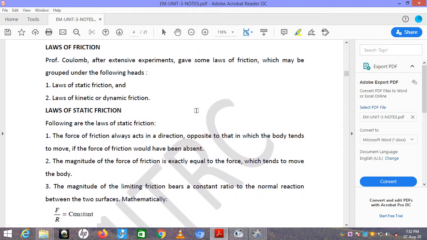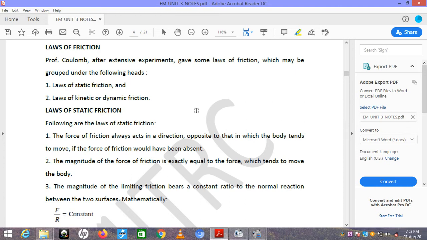The force of friction always acts in a direction opposite to that in which the body tends to move if the force of friction would have been absent. Second, the magnitude of the force of friction is exactly equal to the force which tends to move the body.